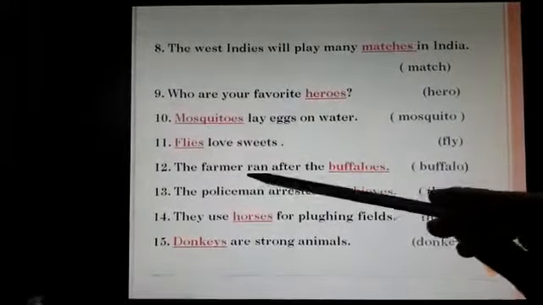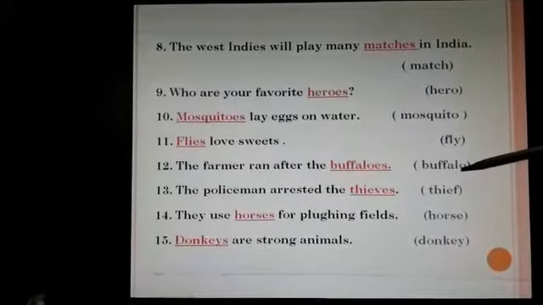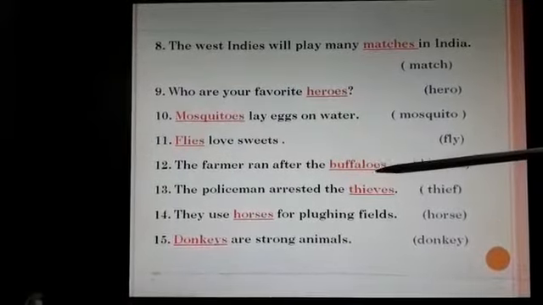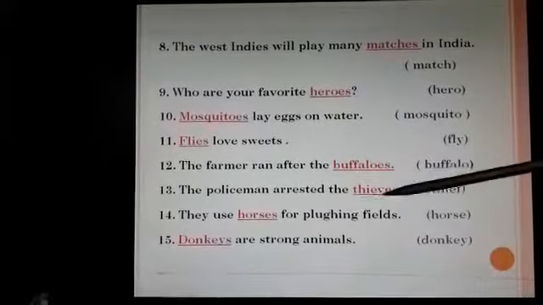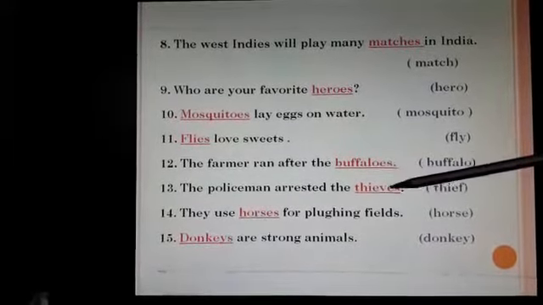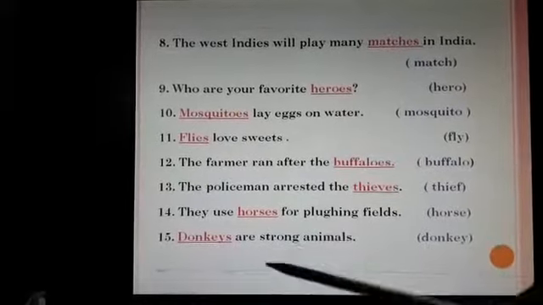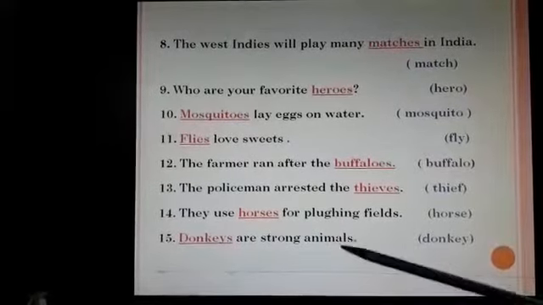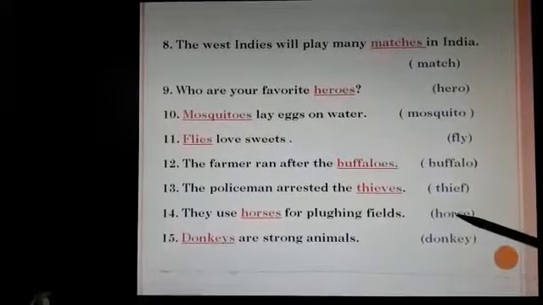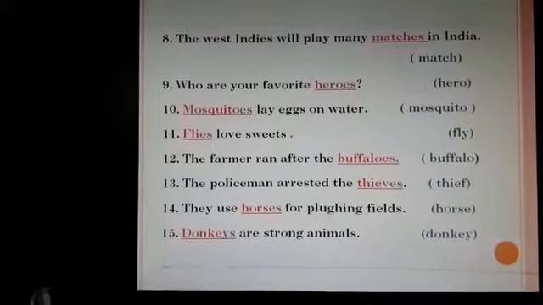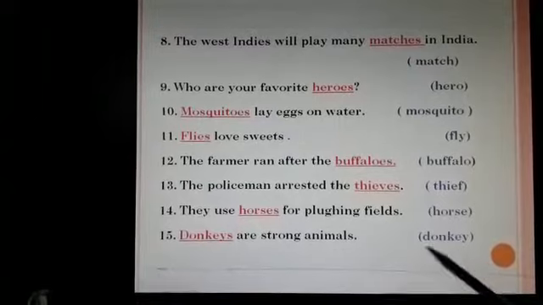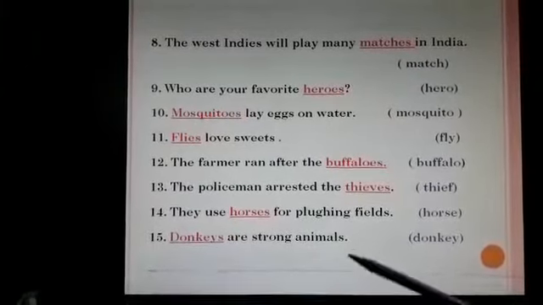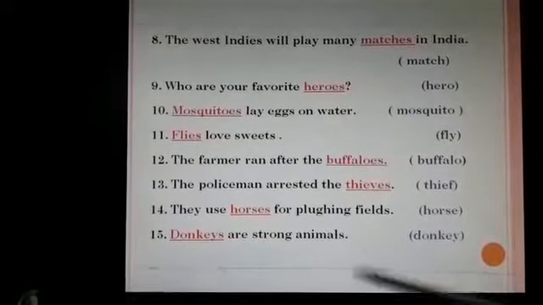Flies love sweets. The farmer ran after the dash. The keyword is buffalo. We have changed the answer into buffaloes. The policeman arrested dash. The keyword is thief. So the answer is thieves. They use horses for ploughing fields. The keyword was horse. So we have already changed it into horses. Dash are strong animals. The keyword is donkey. The answer is donkeys. Donkeys are strong animals.